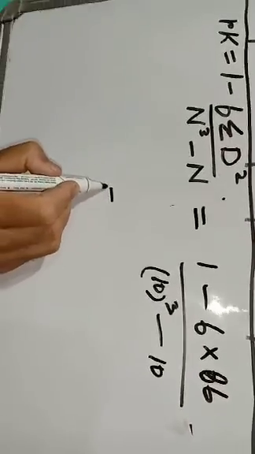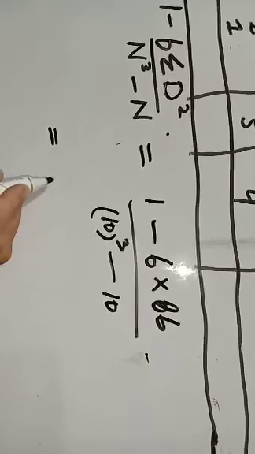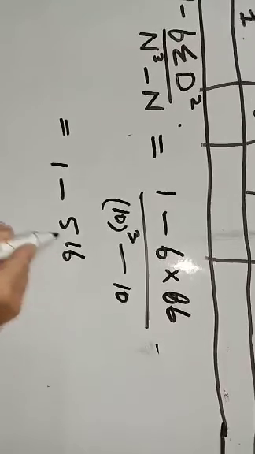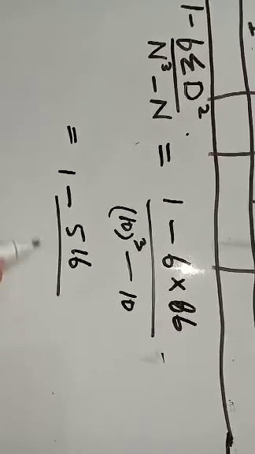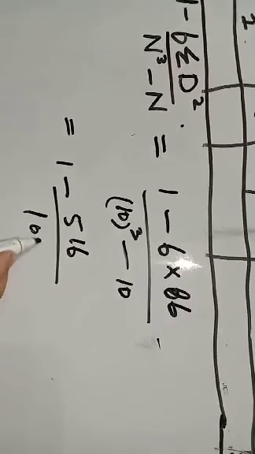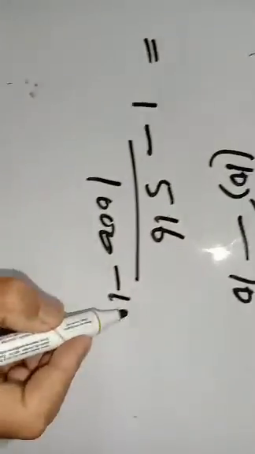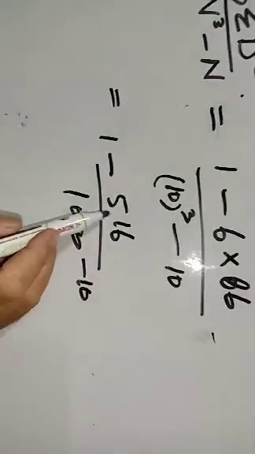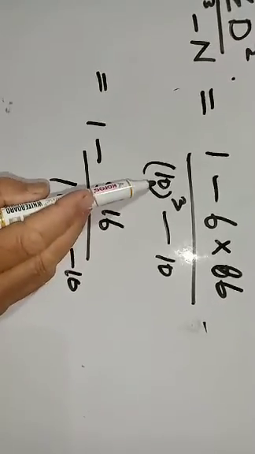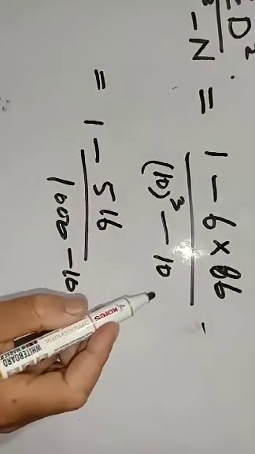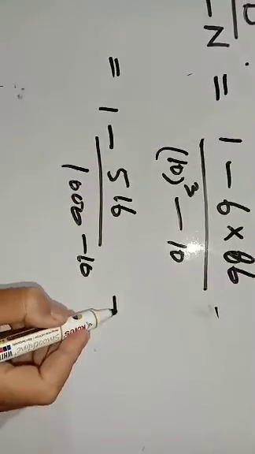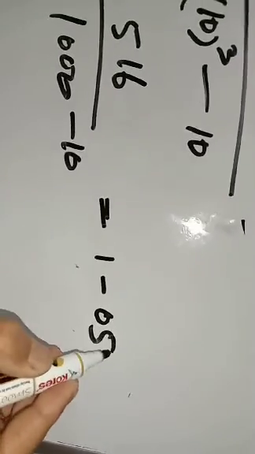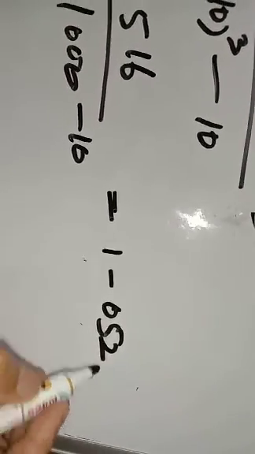That is equal to 1 minus 516 divided by 1000 minus 10. 1 minus 6 into 86 is 516, and 10 into 10 into 10 is 1000 minus this 10. That is equal to 1 minus 0.52.